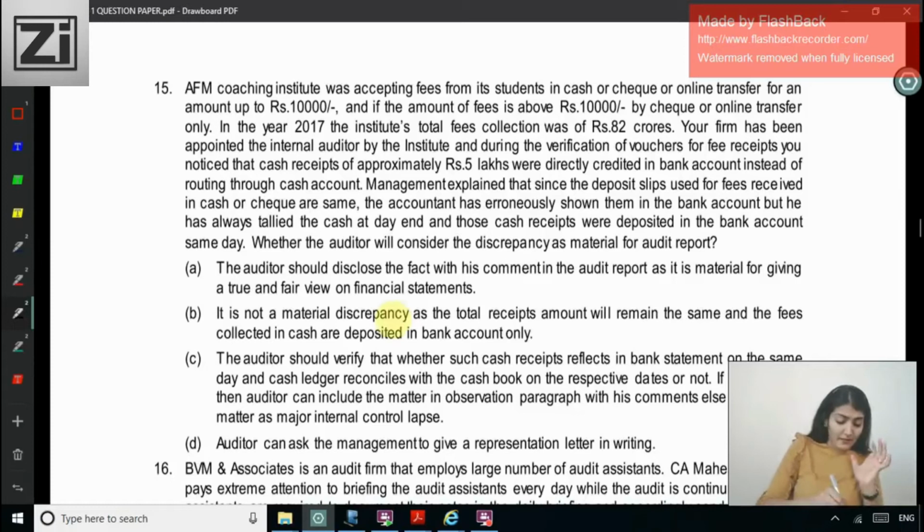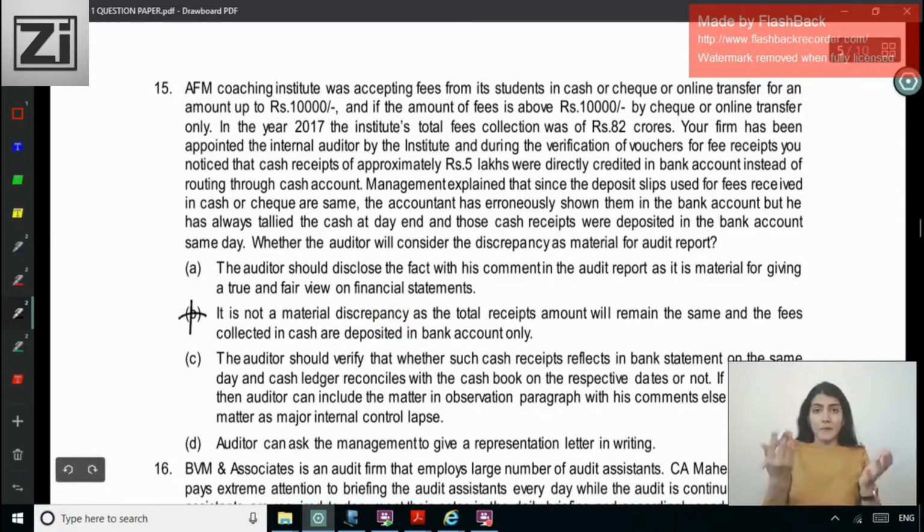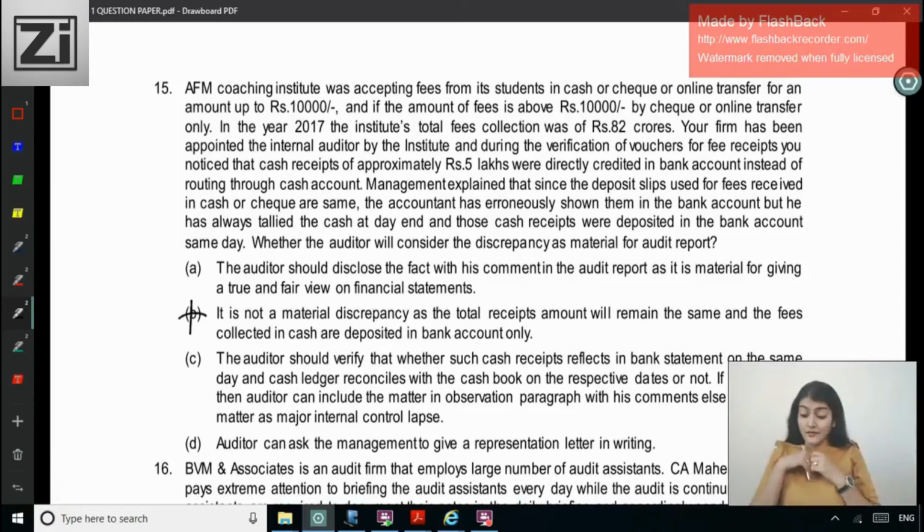It is not a material discrepancy. You are showing cash as bank. No. The auditor should verify whether such cash receipts reflect in the bank statement on the same day and the cash ledger reconciles with the cash book on the respective dates or not. If it is followed, the auditor can include the matter in an observation paragraph with his comments, else disclose the matter as a major internal control lapse.